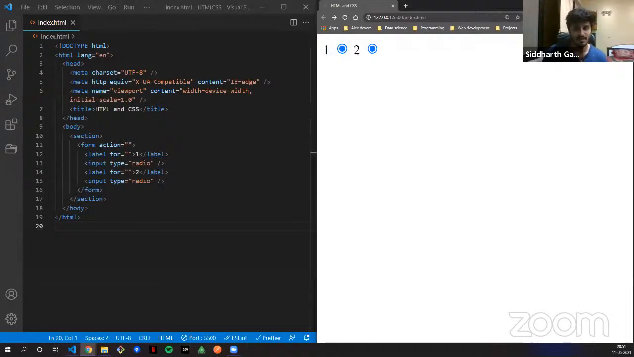Also, there is password that we've seen. There is number, email, submit, search, text, time, URL. There are various types, but you get the idea. That is how you write something. Okay, let's just create one form. It won't have any action, but just a simple form.